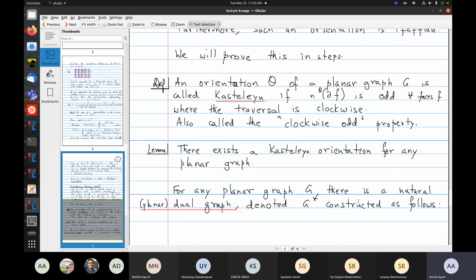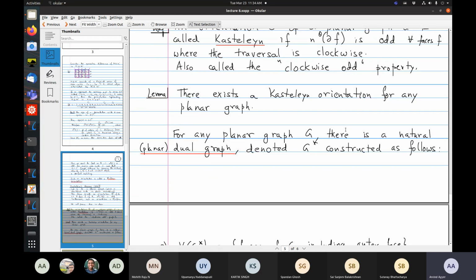So our first step was to find a Kasteleyn orientation, which for a planar graph is an orientation in which each face has the clockwise odd property: as you traverse the edges of a face clockwise, you find an odd number of edges which are in the opposite direction.